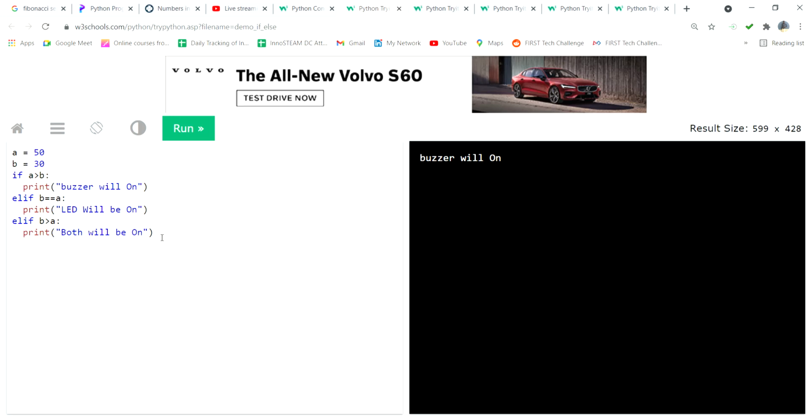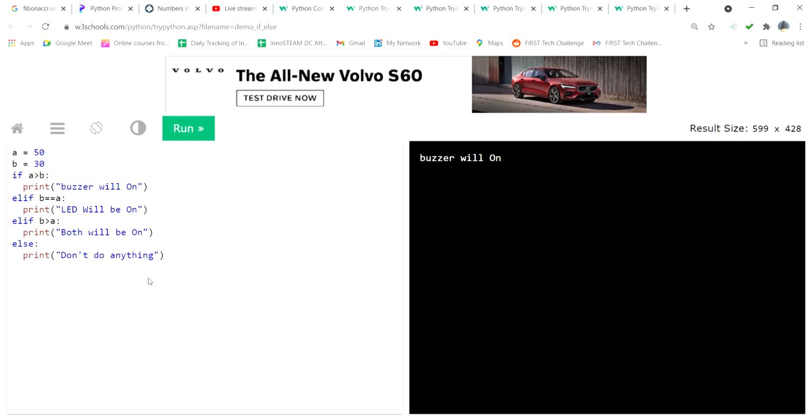Finally, else means there is no other condition. If the previous conditions are not satisfied, then you do this activity. Then print nothing. Otherwise, don't do anything.